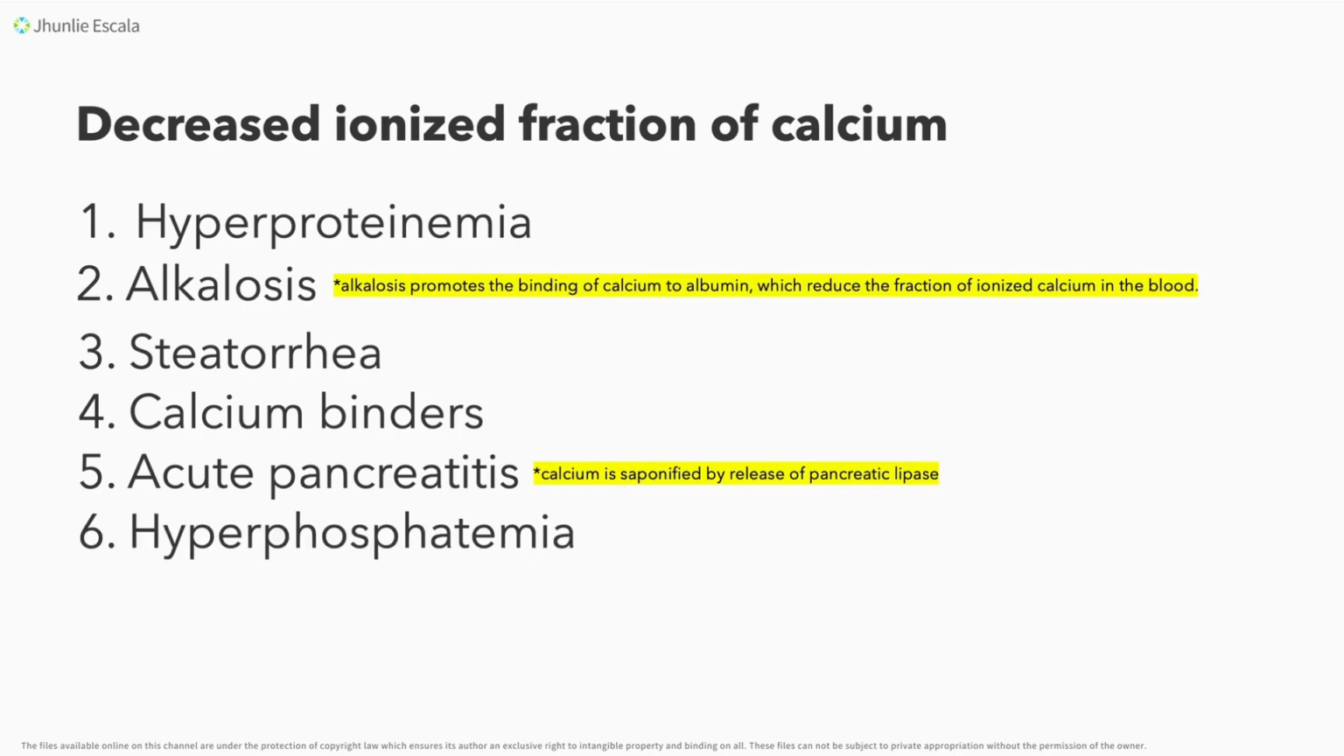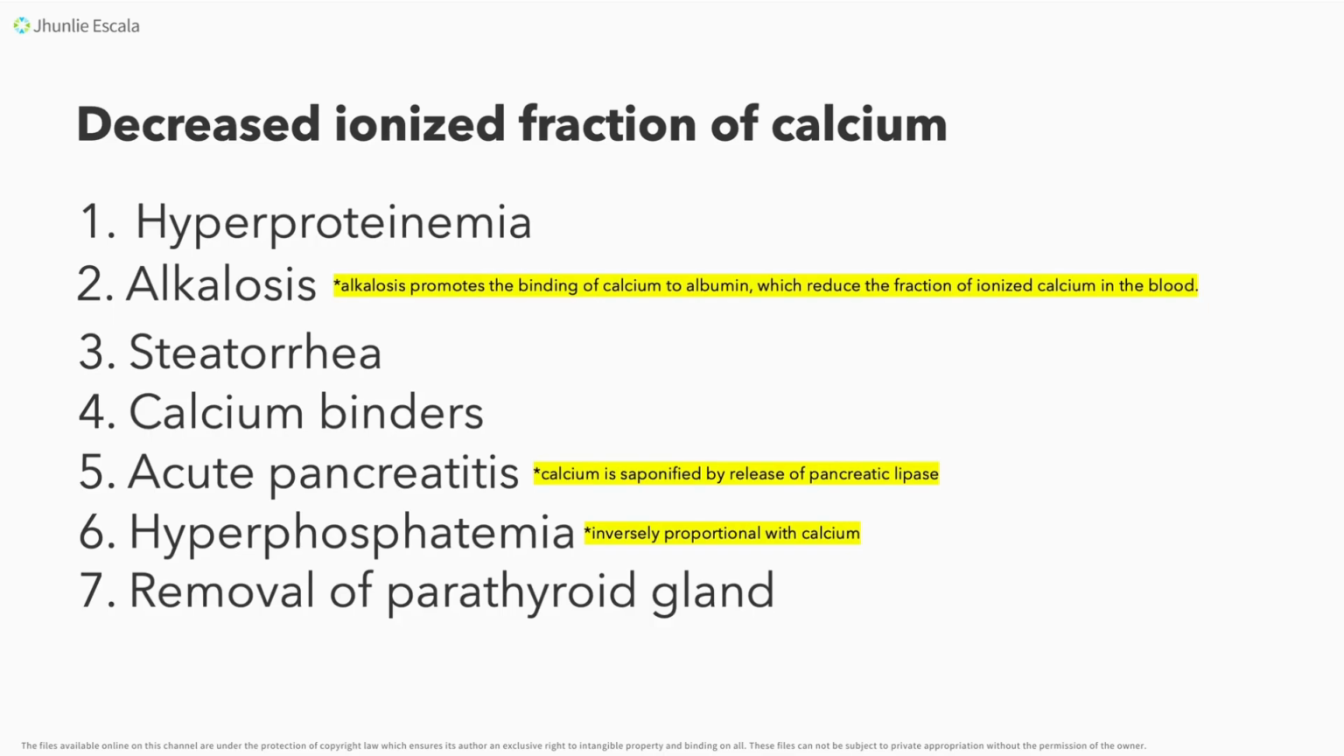Okay? So another condition is of course your hyperphosphatemia. We need to remember that these two kapatid is inversely proportional with each other. So calcium and phosphate or phosphorus, they are inversely or indirectly proportional with each other.